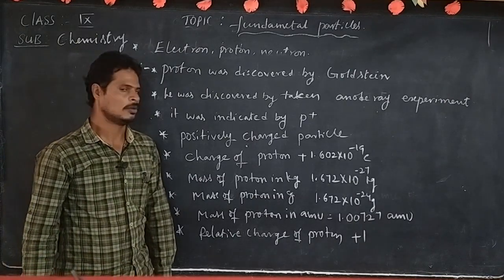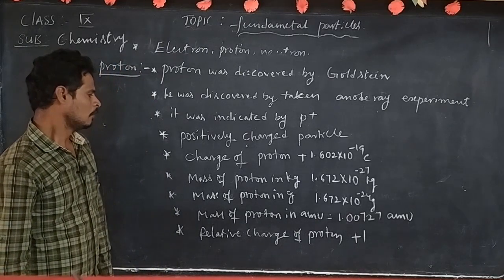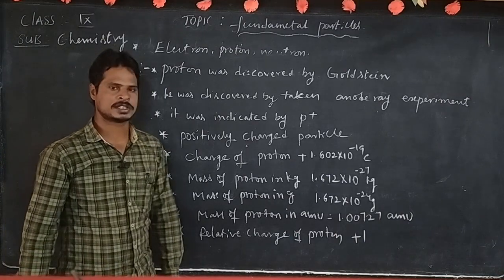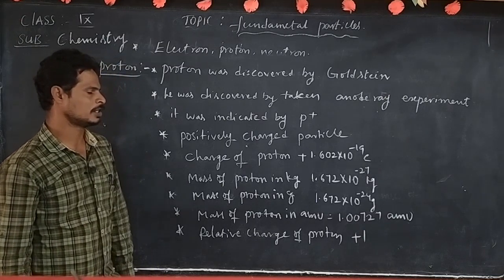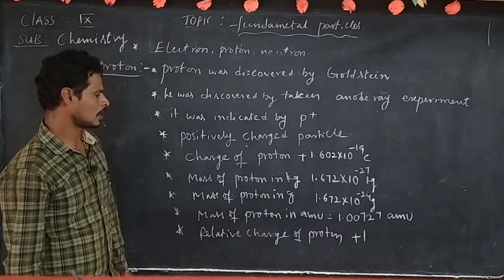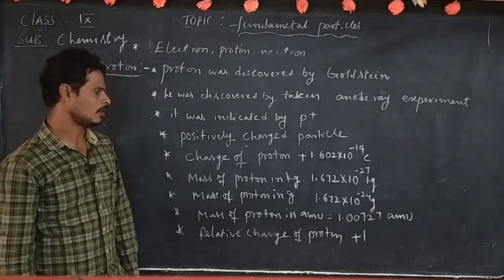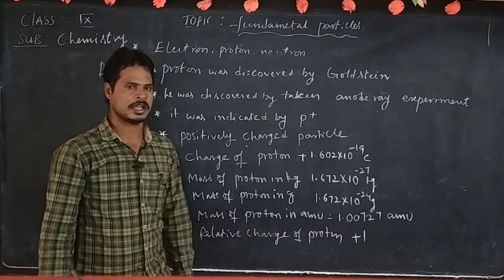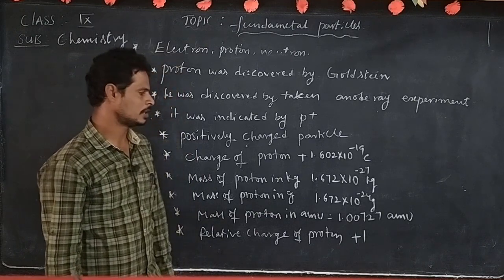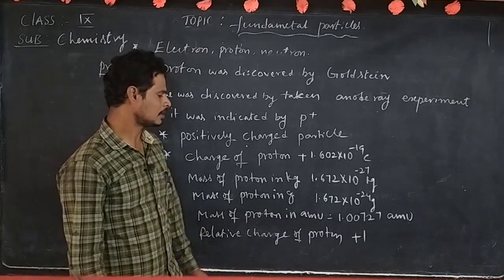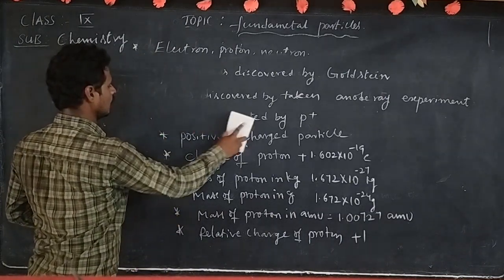Charge of proton is equal to plus 1.602 into 10 to the power minus 19 coulombs. Mass of proton in kg is 1.672 into 10 to the power minus 27 kilograms. Mass of proton in grams is 1.672 into 10 to the power minus 24 grams. Mass of proton in AMU, atomic mass unit, is 1.00727 AMU. Relative charge of proton is plus 1. Last, we discuss the neutron.